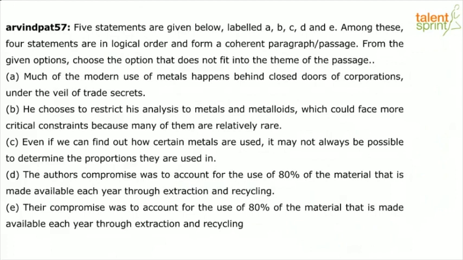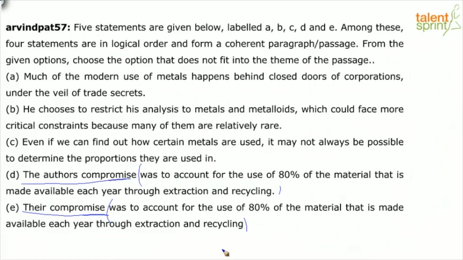The author's compromise was to account for the use of 80% of the material that is made available each year through extraction and recycling. Their compromise was to account for the use of 80% of the material that is made available each year through extraction and recycling. So D and E, the only difference is in D it says the author's compromise, in E it says their compromise. Everything else is the same. Just an observation, right?